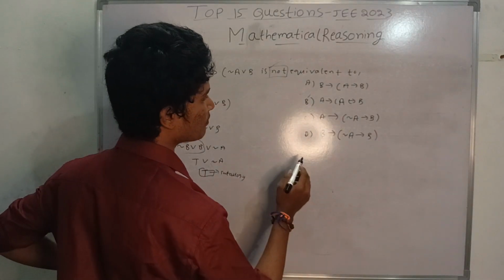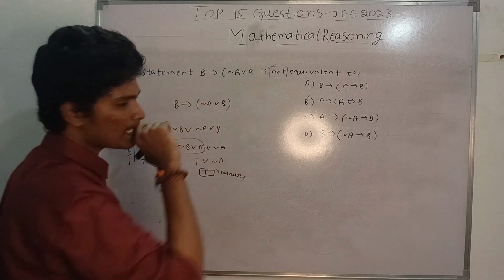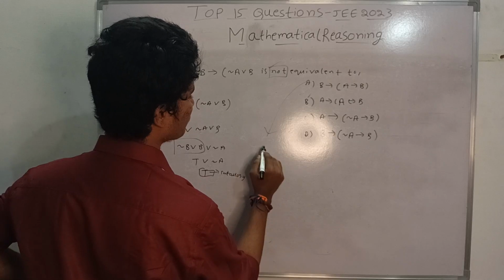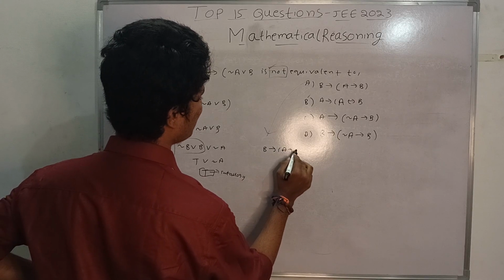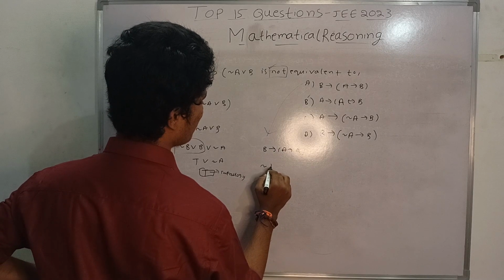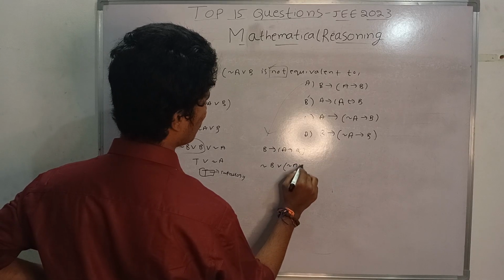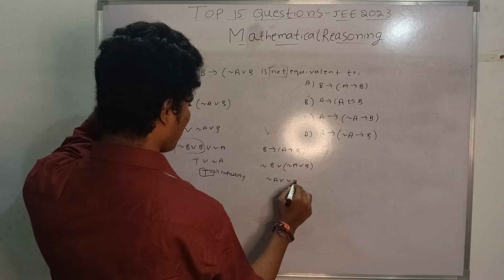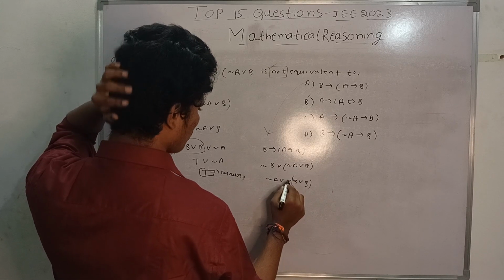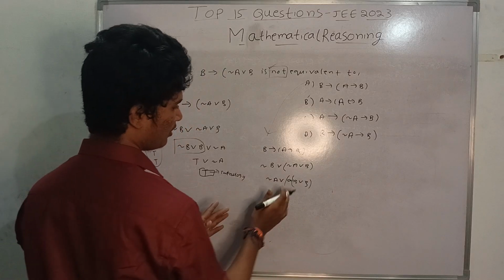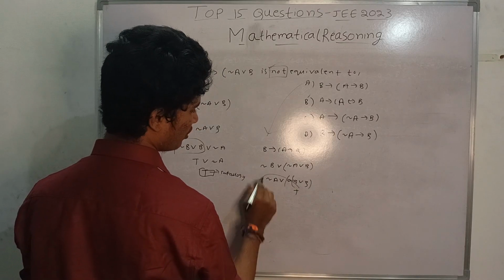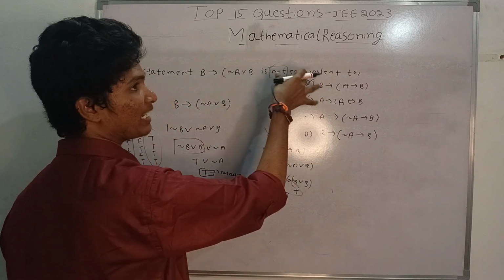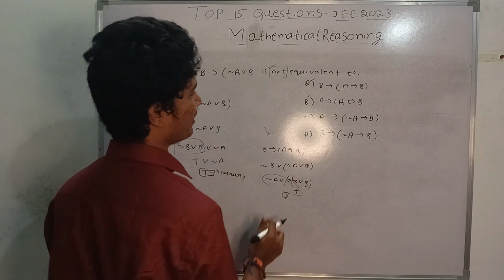Observe one time. Suppose I take option A, that is B implication A implication B. By applying properties, negation B or negation A or B, and what you will get? Negation A or negation B or B, and here it is true. That is a tautology, which means this option is an equivalent statement, not the correct option.